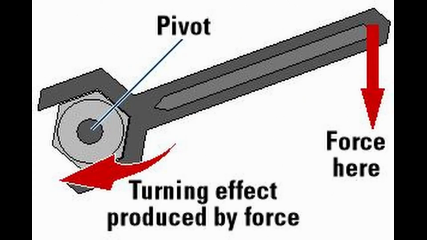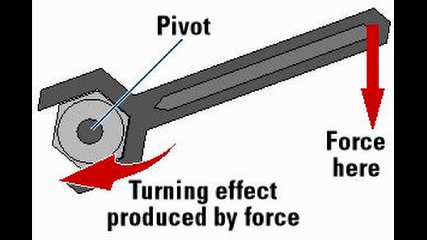Let us begin with the turning effect of force, which is also called the moment of force. So let me define it first. It is the product of the force multiplied by the perpendicular distance from the line of action of the force to the pivot or point where the object will turn. Let me give you an example.